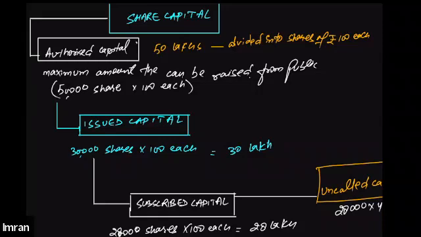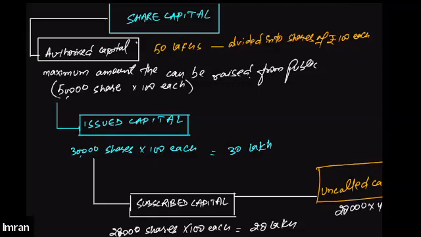This is always regulated through the memorandum of association. You cannot surpass the memorandum of association. The company can raise funds to the extent of the amount authorized by the memorandum of association, and therefore it is called authorized capital.